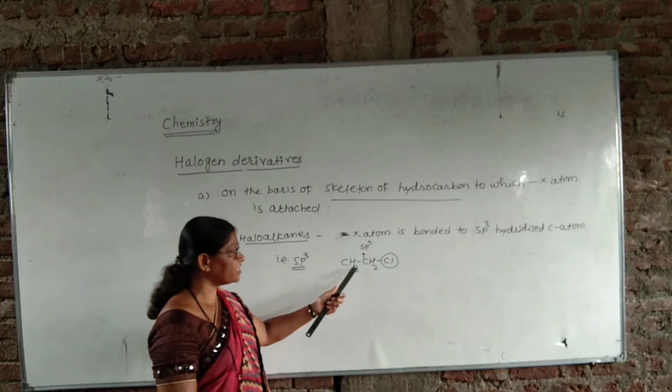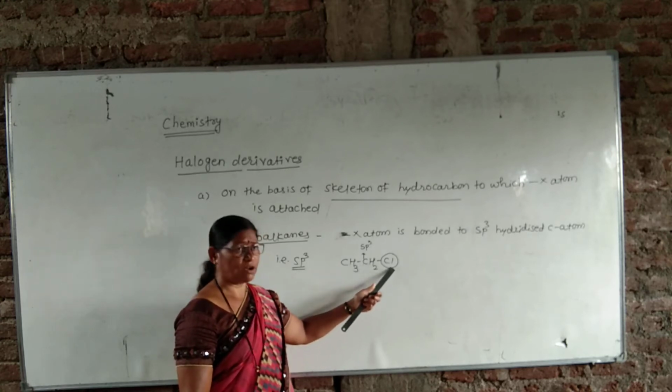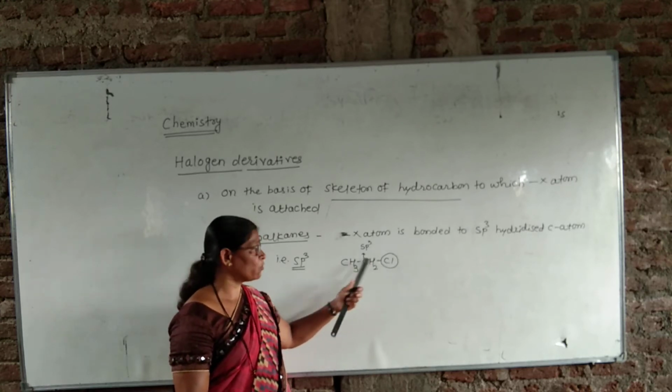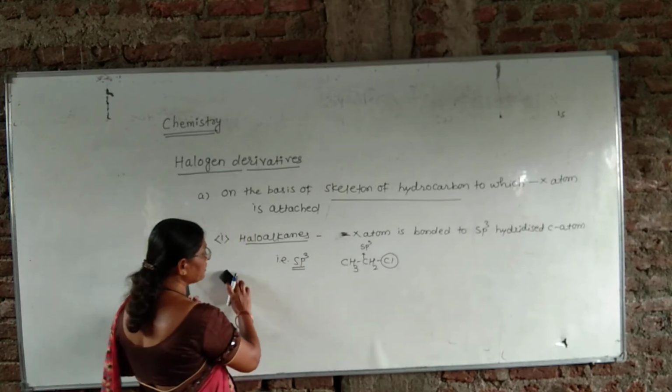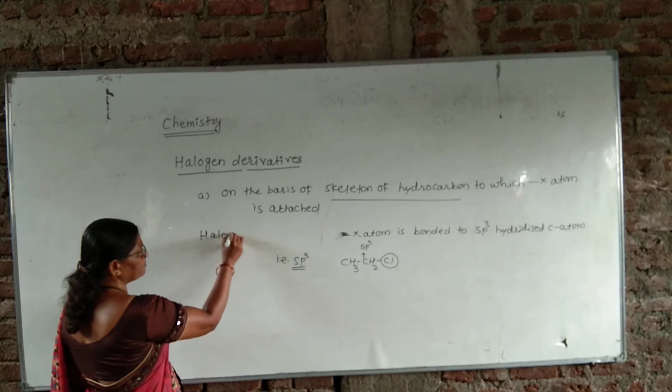For example, CH3CH2Cl, that is ethyl chloride, or IUPAC name of this compound is chloroethane. Second, we have to see what is the meaning of haloalkenes.